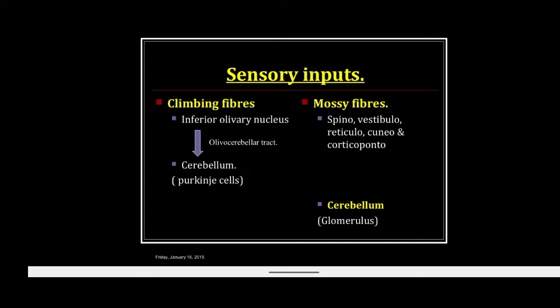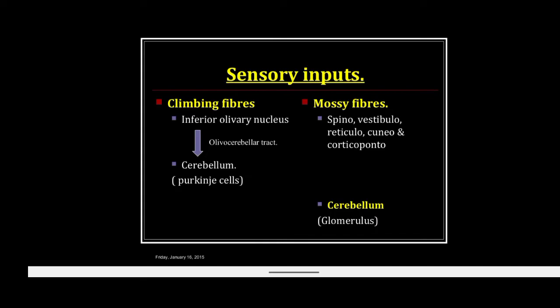the second one is mossy fibers, and these fibers are mainly coming from spino-vestibular, reticular, cuneo and corticopontine tracts and go to the cerebellar cortex. So both these sensory fibers are afferent fibers and both are excitatory in nature.